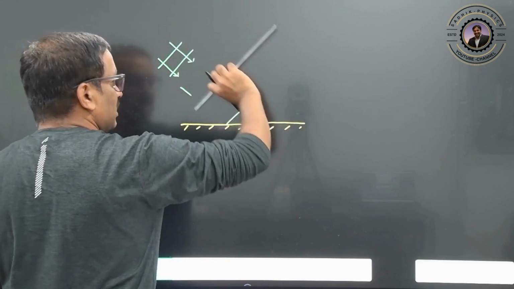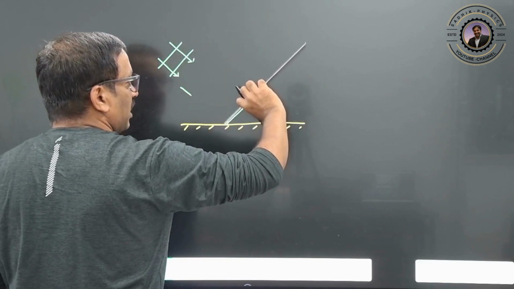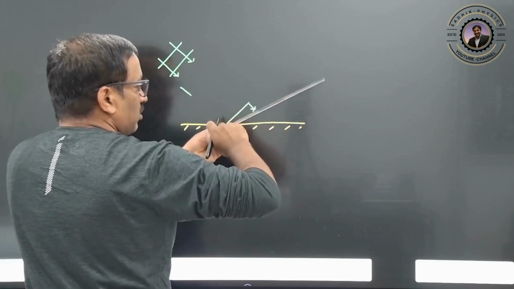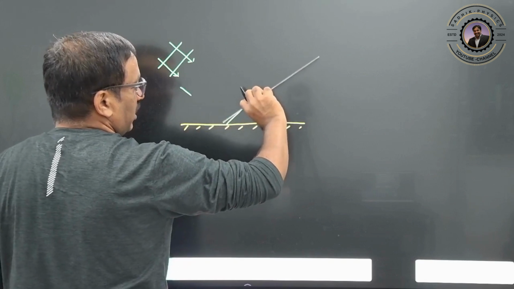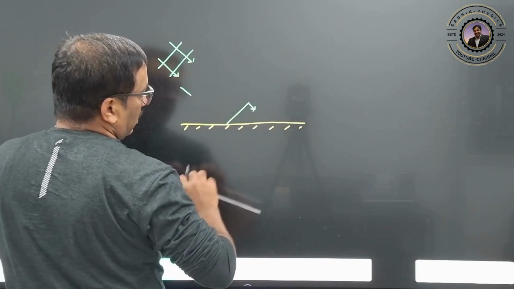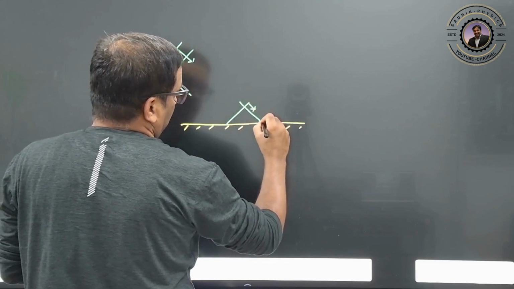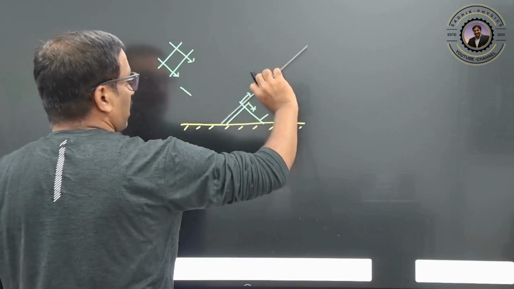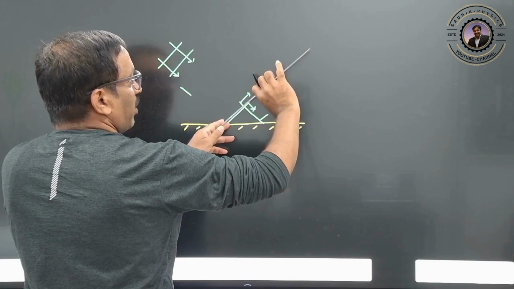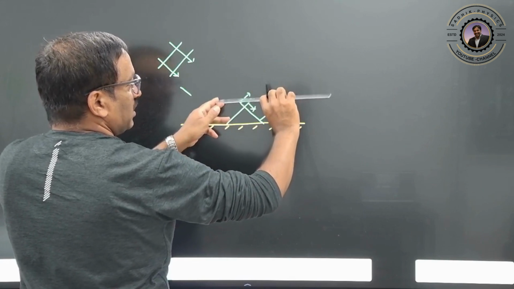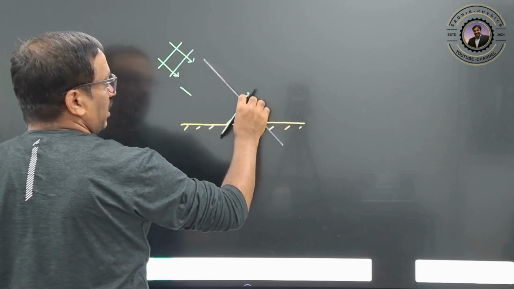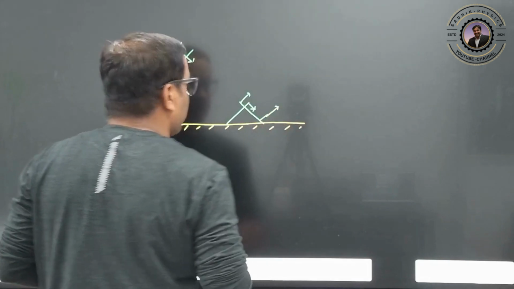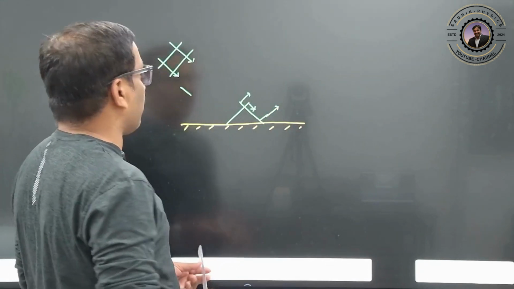That means once it is incident at this point, then it is getting like this, like this, because this part is moving this side and this part is getting reflected first. Then it comes to here, and then it will be able to move. You understand, this is coming here, this point is reflected, this point is moving downward, and then this part is also getting reflected, then it is going out. So in this way he explained the reflection of light.